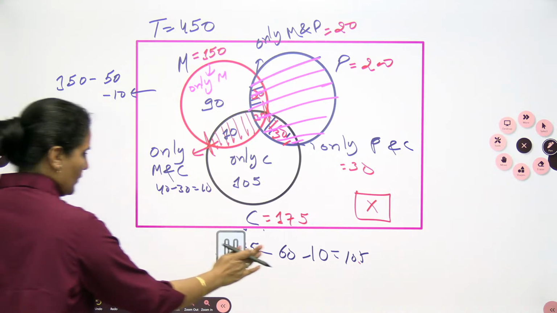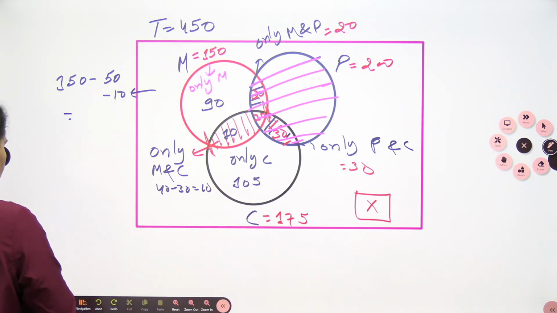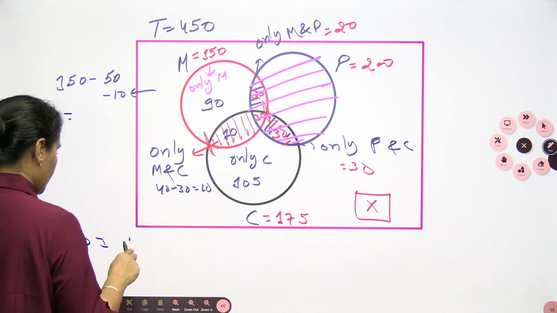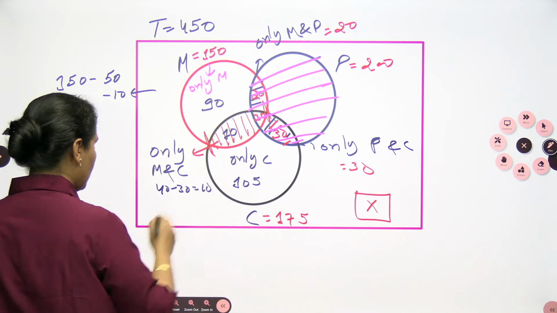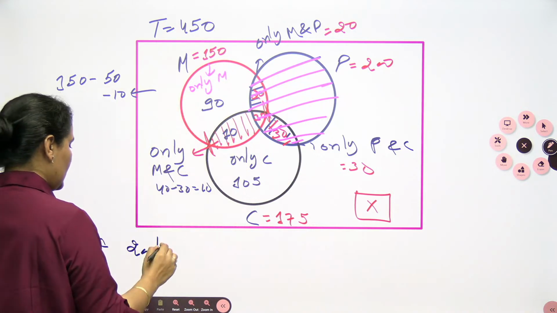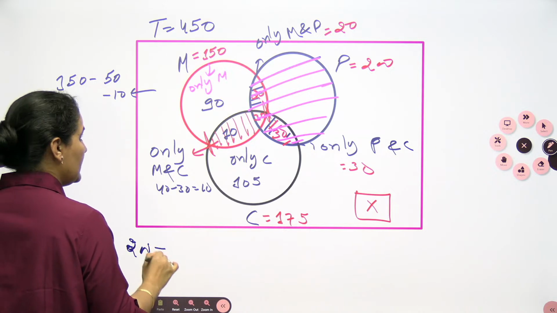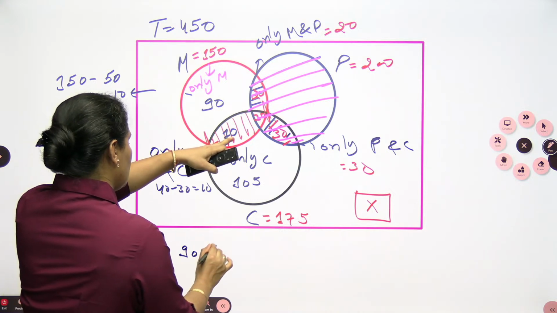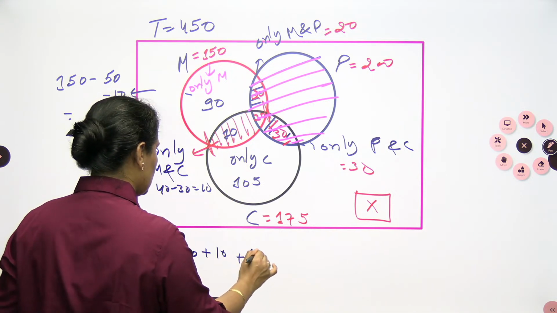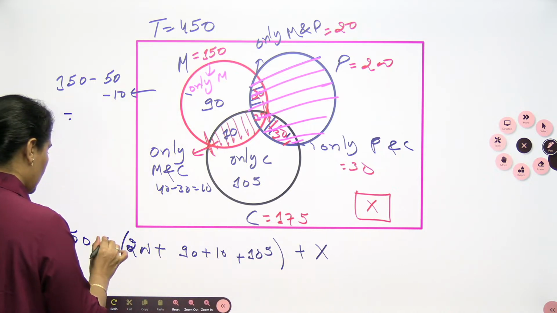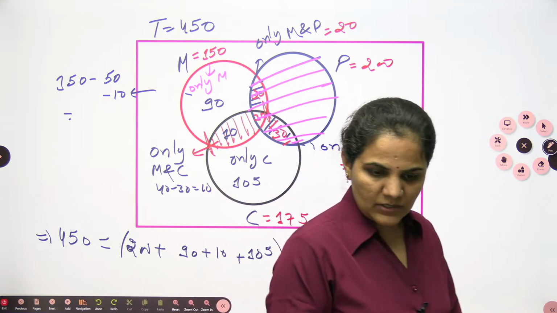If we are looking for the final answer, we can write down the result. The total is 450 equals to 90. Or let's write down the bigger one first, the 200. This bigger circle you can write down 200. Otherwise remaining as it is. So 200 plus 90 plus 90 plus 10 plus 105. Okay. And here you are having x also. Plus x. So now will you tell me the value of x, bachcho, from this case?